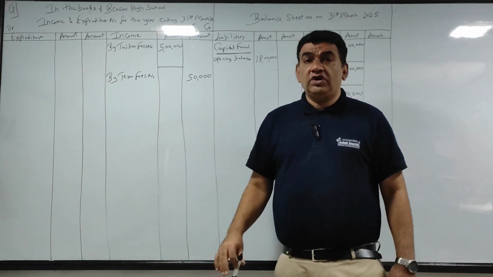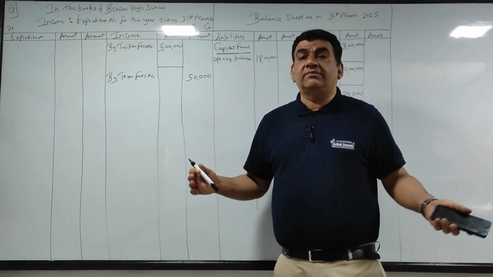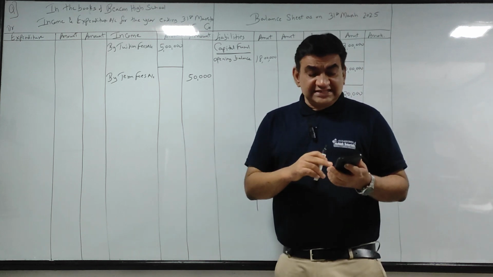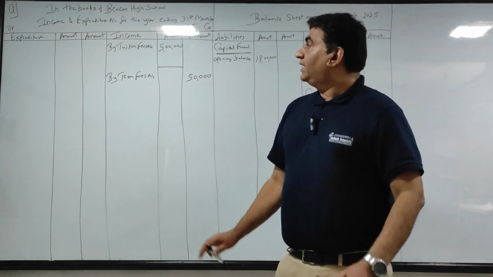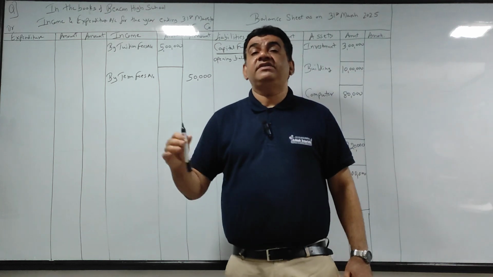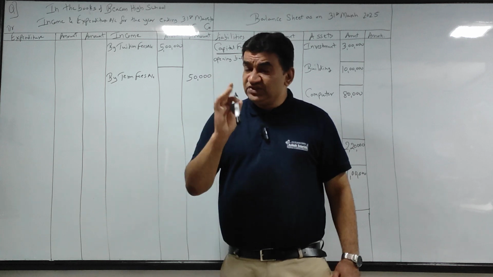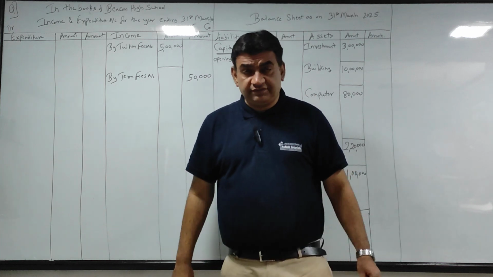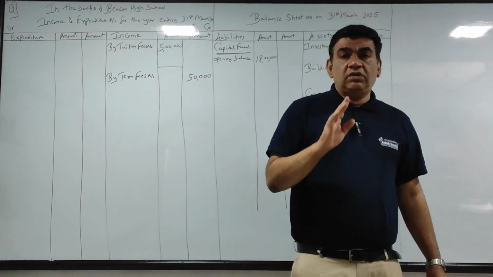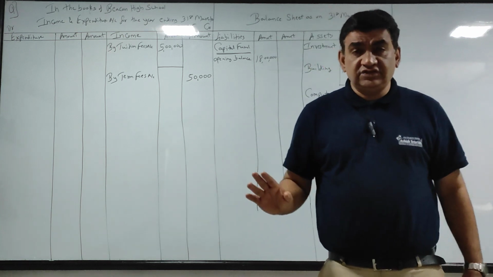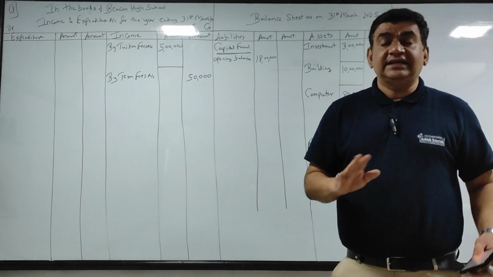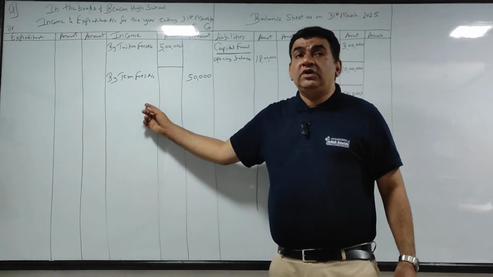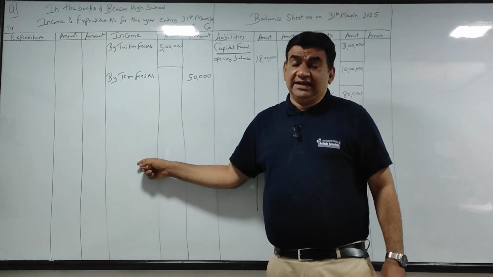So for schools and colleges, it is a regular type of income, although it is capital in nature. Capital in nature means what? It is one time, but for schools and colleges it will come every year. So now the question is, what effect should you give? When it comes to admission fees or entrance fees, if the question is silent, as here also it is silent, nothing is mentioned, it will always be treated as income.